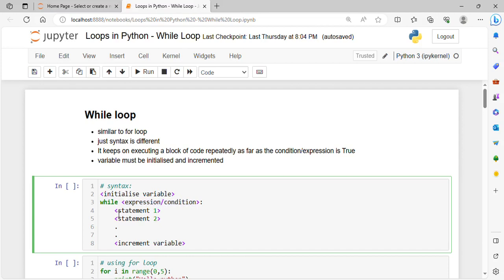Inside the while loop, this is the block of code. Let's say we have print statements or some expressions, some operations to do inside this while loop, and at the last we should increment the variable. This is compulsory, this is mandatory. Initialize the variable as well as increment the variable. We may increment it at the last or we may increment it at the start of the while loop, whichever is comfortable. So this is the syntax.